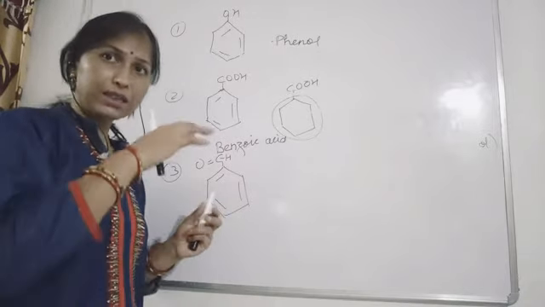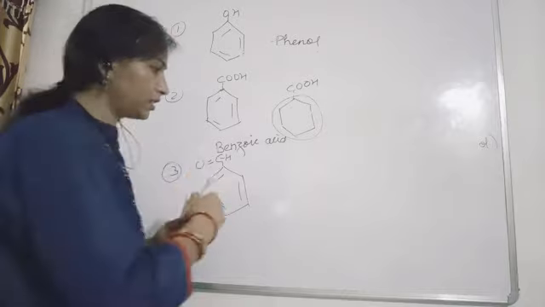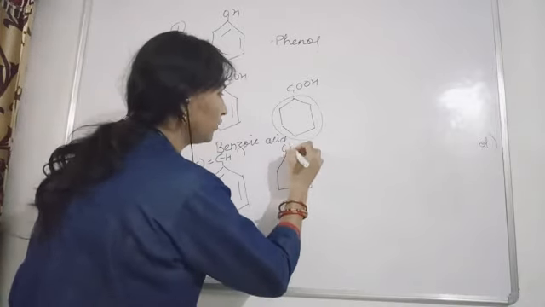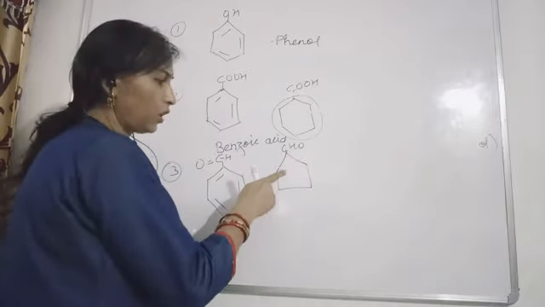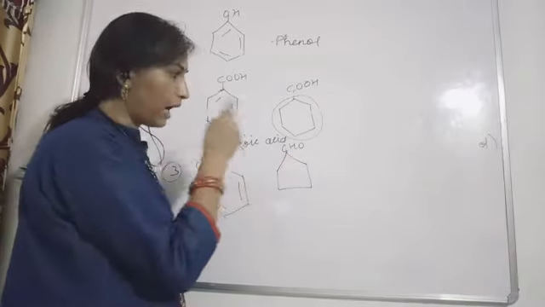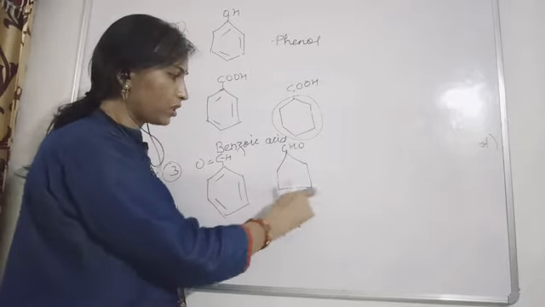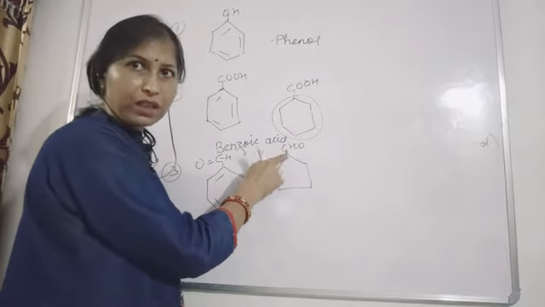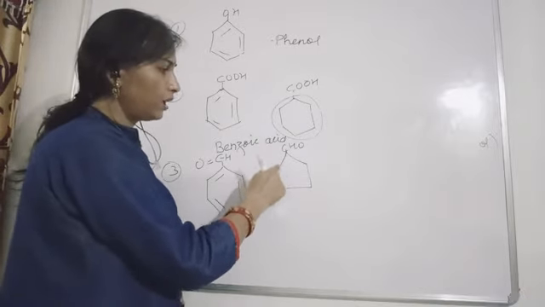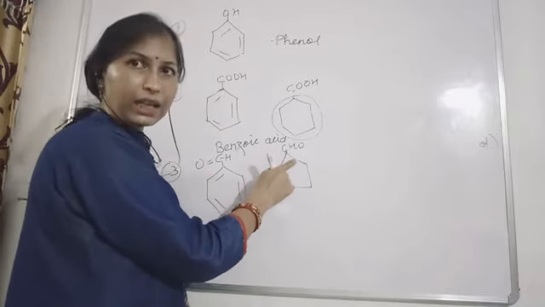Suppose this is the structure of that compound. So this is called cyclopentane carbaldehyde. Okay, the carb word we are using. Why? Because we are not counting the carbon which is present in the functional group. So this is cyclopentane carbaldehyde.